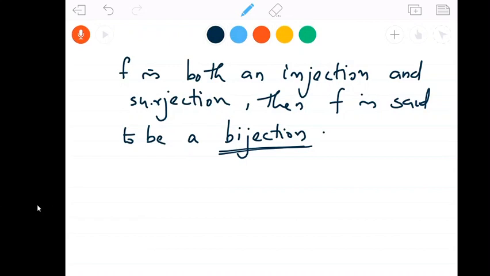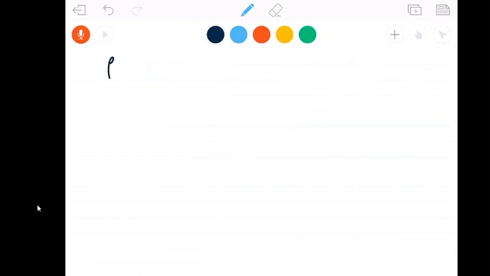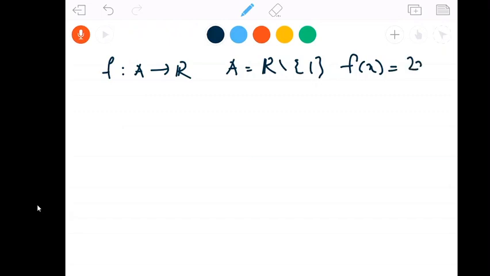Suppose f from A to R. Here A is the set of all real numbers minus 1. This function is given as f of x equal to 2x by x minus 1. We have to prove that this function is an injection.